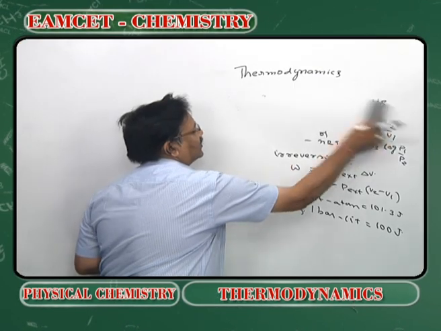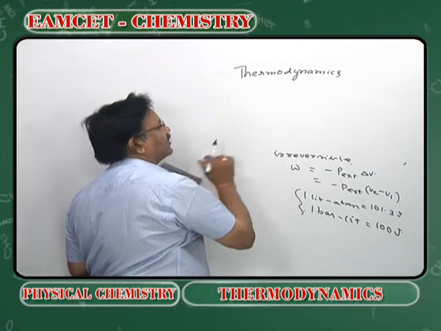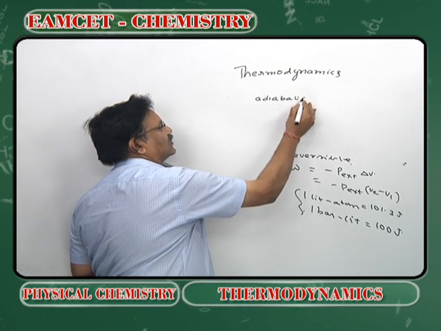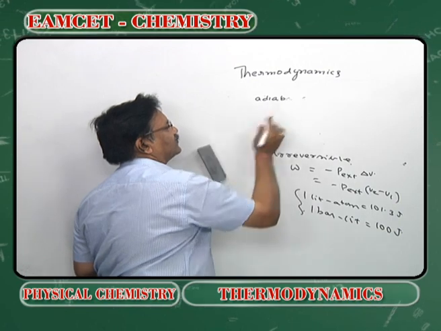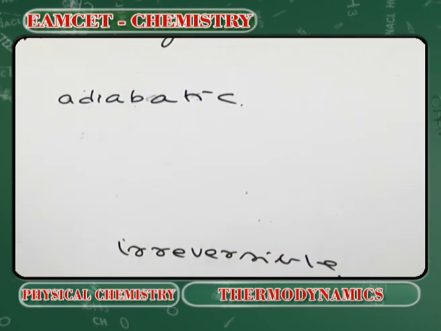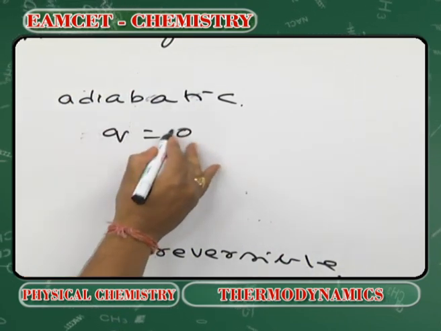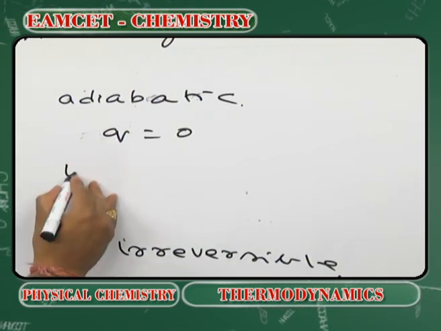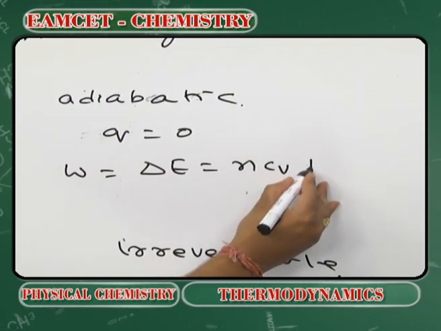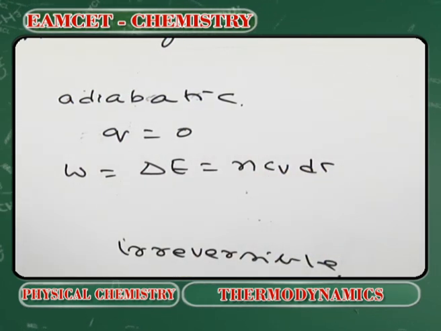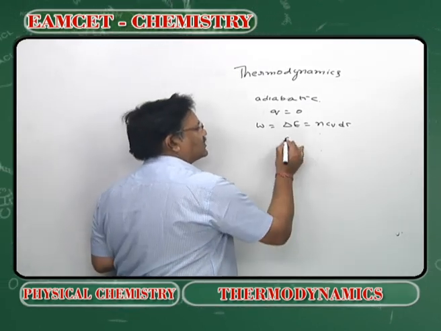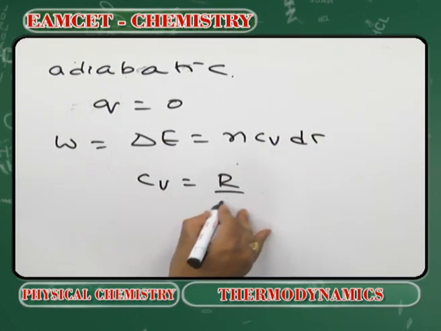Now, in adiabatic expansions, what is the expression for the work done? In an adiabatic process, Q is equal to 0. Therefore, W will be equal to delta E. Delta E is equal to nCv dT, but Cv is equal to R by gamma minus 1.